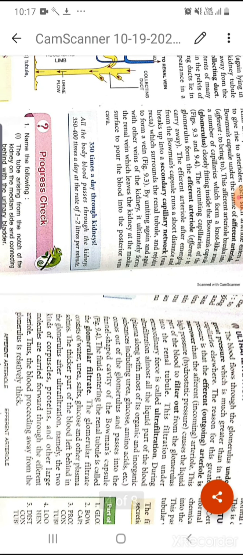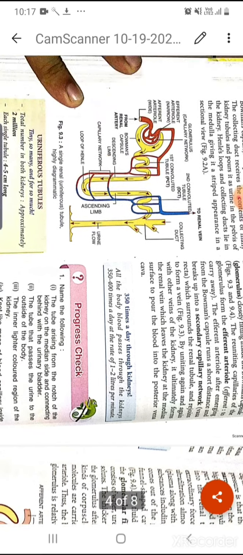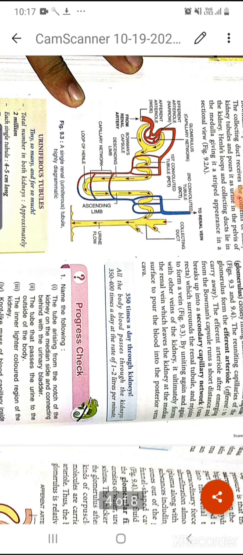So the efferent arteriole, after emerging from the Bowman's capsule, runs a short distance and again breaks up into another capillary network which surrounds the renal tubule. Okay, and after that they join with a vein. Here you can see this red portion is the part of the arteries, and this green-blue portion is the part of the veins.